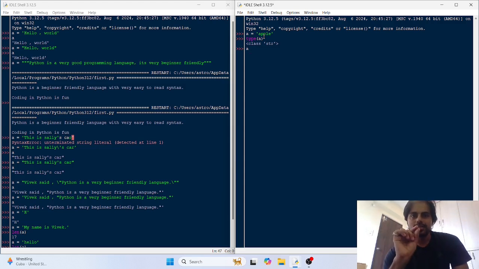So if there is a 5 character string like this, the indexes would start from 0 and the last index here would be 4. There is one more rule which I am going to tell you, but see this first. So the syntax of indexing I am showing you.